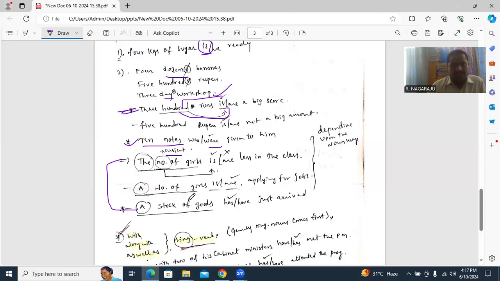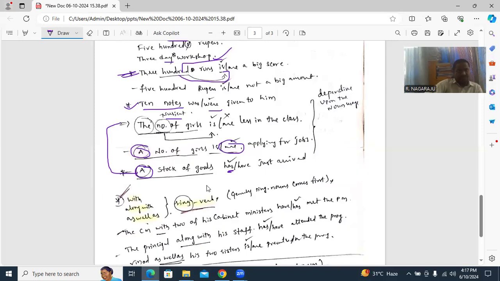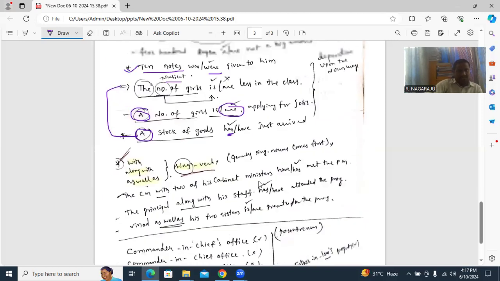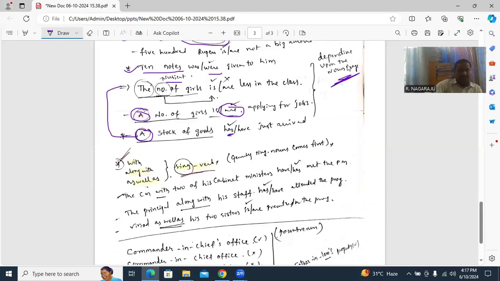Second, a number of, which can mean any number, takes the plural form. A stock of goods also same: stock of goods takes has. Depending on the noun usage, the verb is chosen.